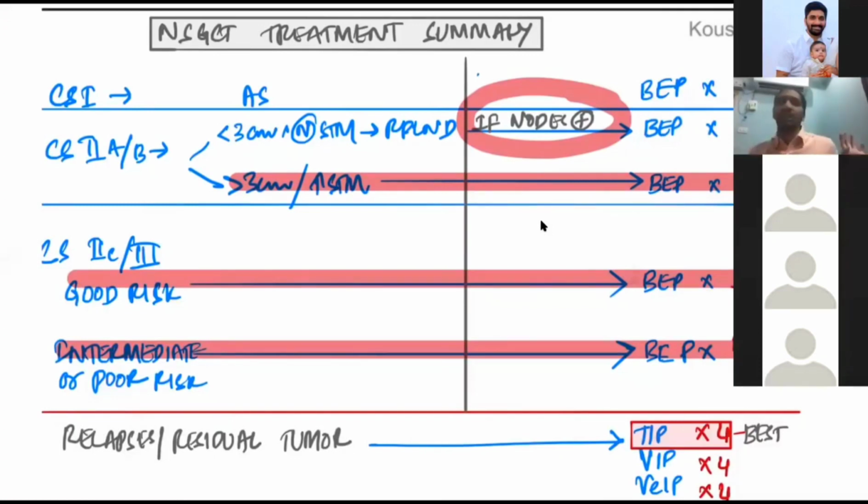This is the only MCQ that we will ask you. An MCQ will be given: advanced disease with poor risk, which is the treatment option? Your answer should be 4 cycles of BEP. Stage 1 NSGCT, high risk features. Your answer should be 1 cycle of BEP. Stage 1, no high risk features or low risk patient. Your answer should be active surveillance. Stage 1 in a patient who has undergone RP-LND, nodes are positive. The answer should be 2 cycles of BEP. Okay. 1, 2, 3, 4. And there is no chance that you will forget this thing again.